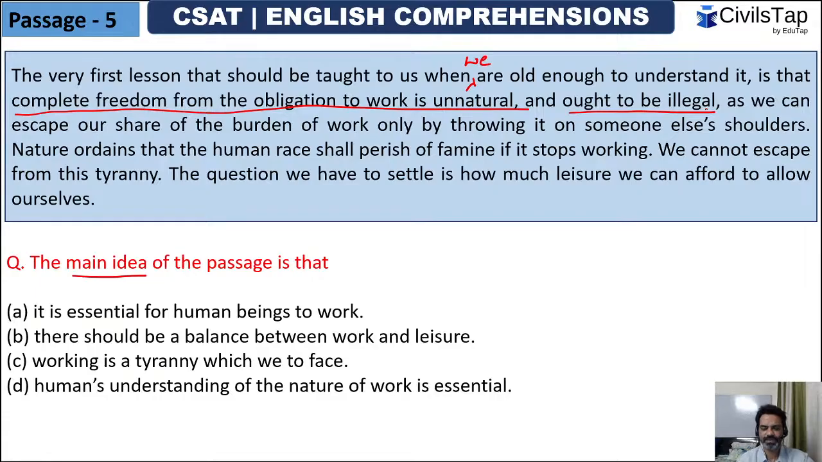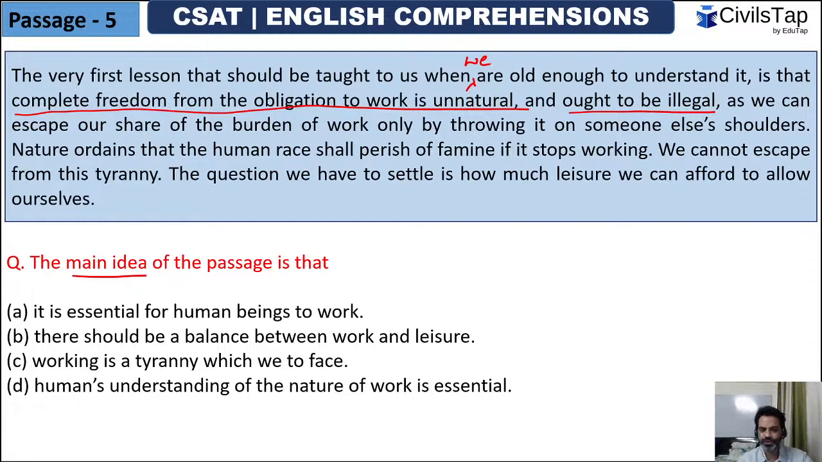So whenever, guys, when kids grow around you, or your younger ones, when they are ready to understand, always tell them that working is a natural phenomenon of life. That's why we are on the top of this ecosystem, of this food chain, of the species. Because we need to work, we have a purpose on this planet. So complete freedom from the obligation to work is unnatural and ought to be illegal, as we can escape our share of the burden of work only by throwing it on someone else's shoulders. That's true.